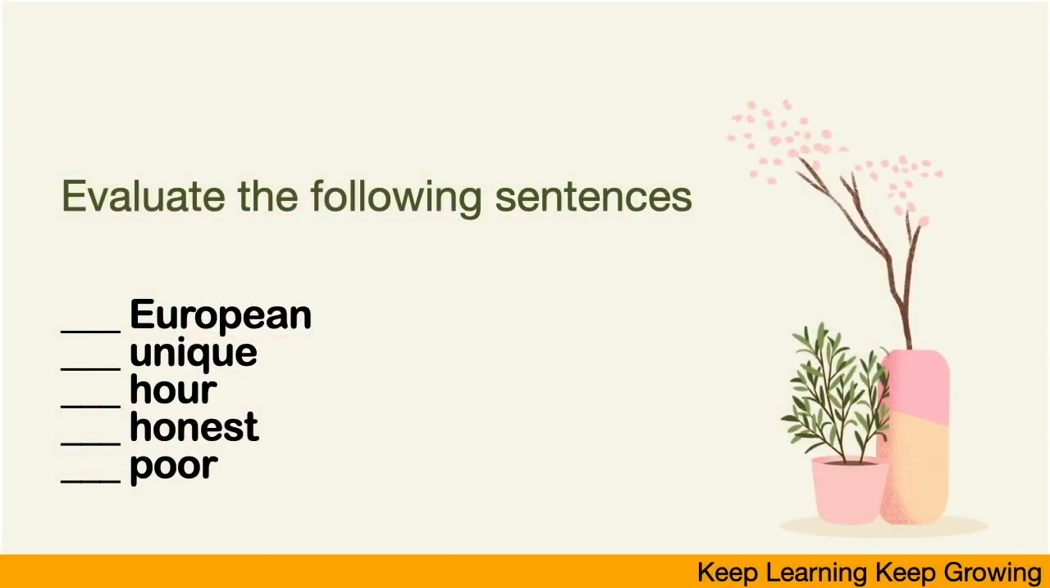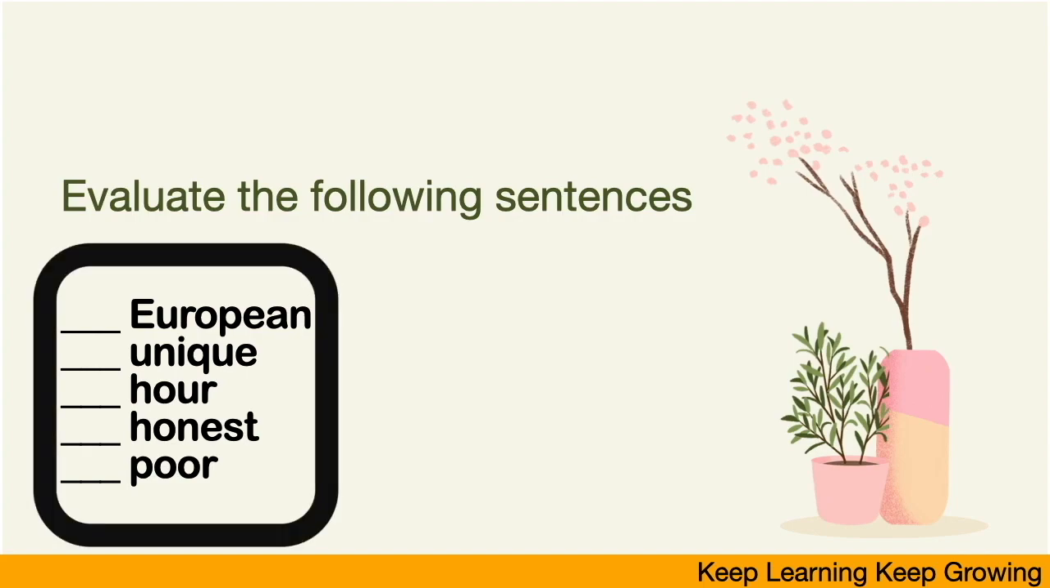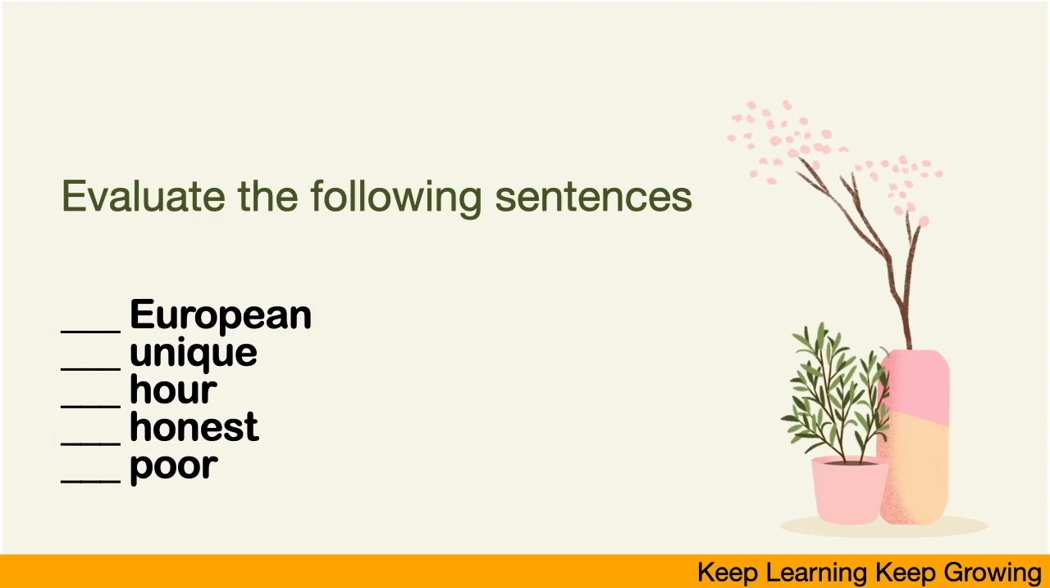Begin with the first slide of this topic and see, some sentences are given. We can see some sentences like dash European, dash unique, dash our, dash honest and dash poor. We have to put a, an or the. What we generally do, by seeing the first alphabet, like European we can see E, we put an. Unique, U, we put an. Our, H, we put a. Honest we put a, and poor we put a.